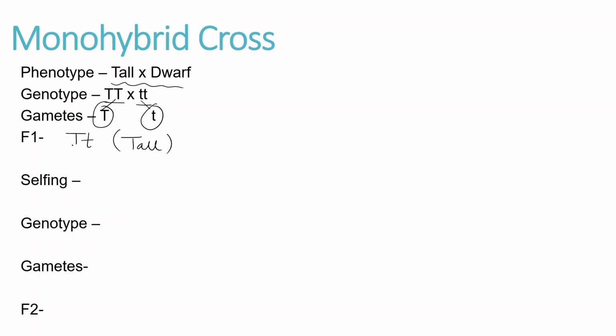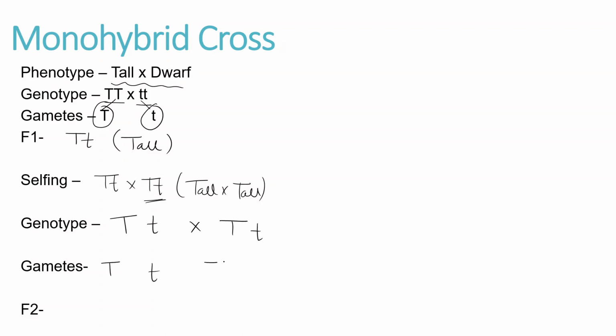Now because all the progeny is showing capital T small t, we are going to cross it with itself. This is called selfing. So what I'm doing is tall into tall, but pay attention, this is heterozygous tall. So the genotype is capital T small t into capital T small t. Gametes which are formed are such: one here, one from here, one from here.